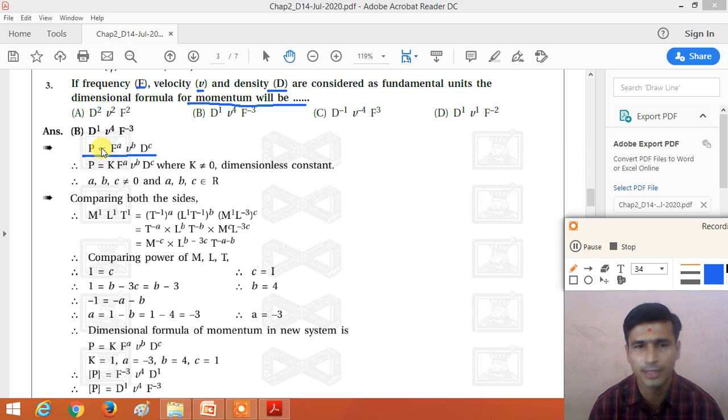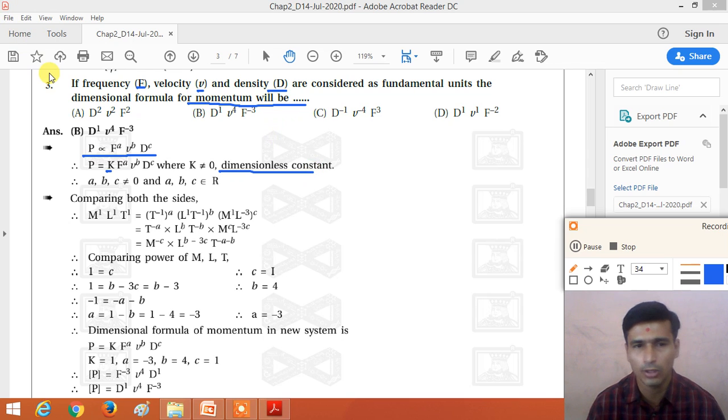So if we remove this proportionality, we get P is equal to K F raised to A, V raised to B and D raised to C, where K is a dimensionless constant, so the dimensional formula of K is M0 L0 T0. So we need not take it into account while putting the dimensional formulas of all the physical quantities.